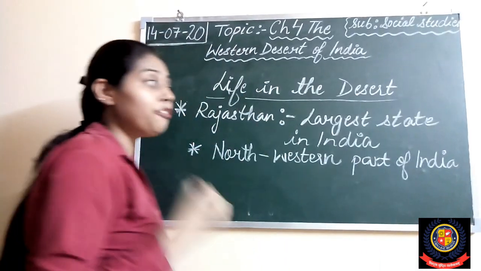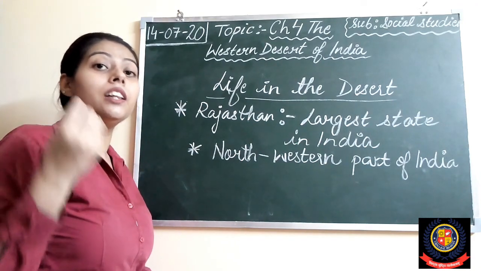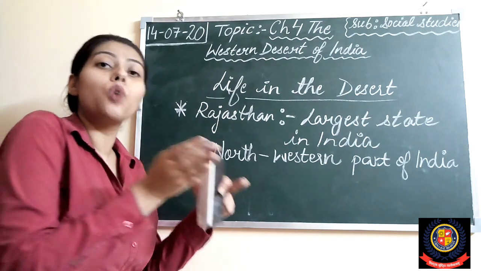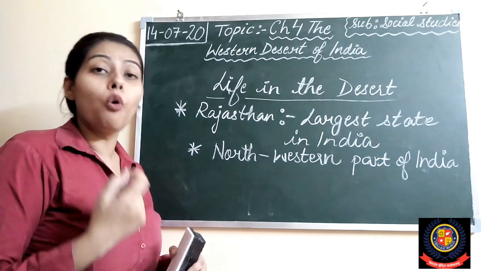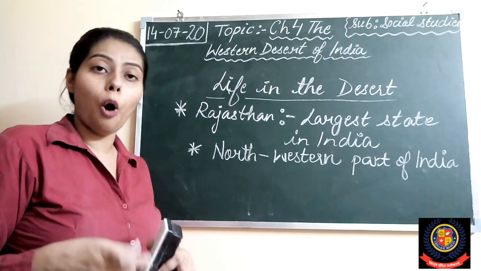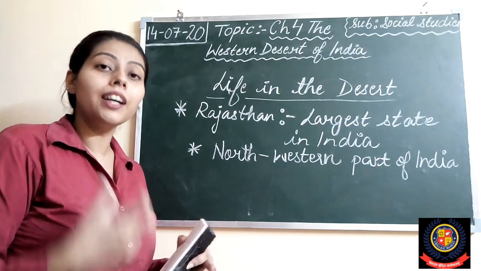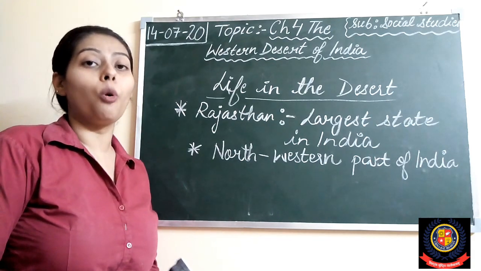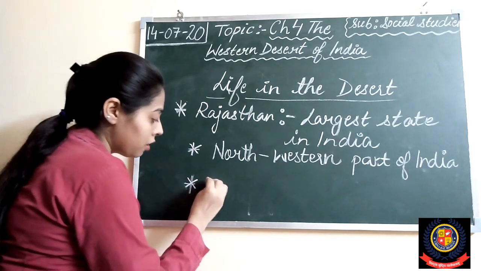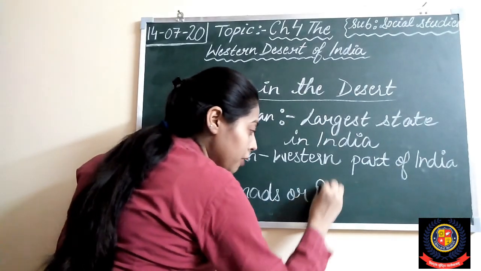So, the life in desert is very difficult because it receives very little rainfall. People have to move from one place to another in search of food and water. Right students? Those people who move from one place to another in search of food or water are known as nomads or banjaras.